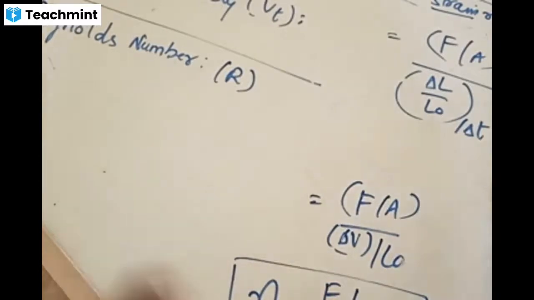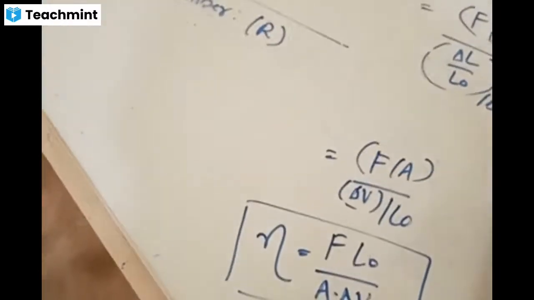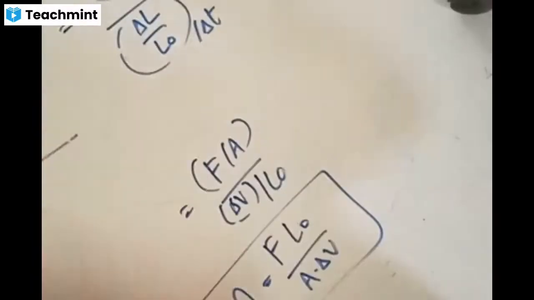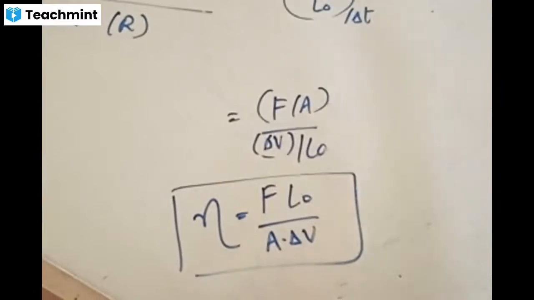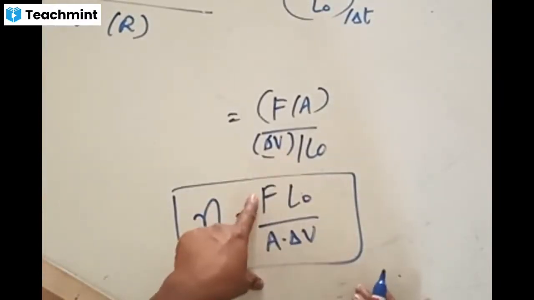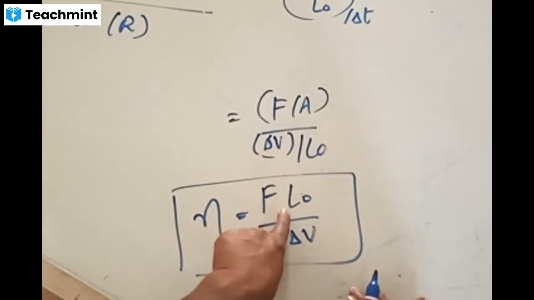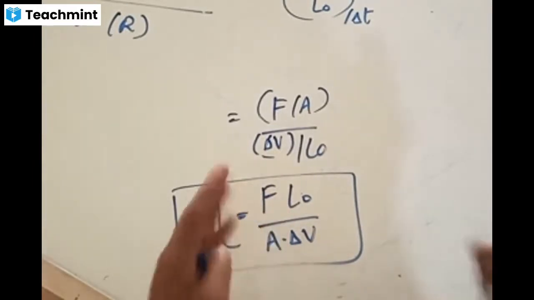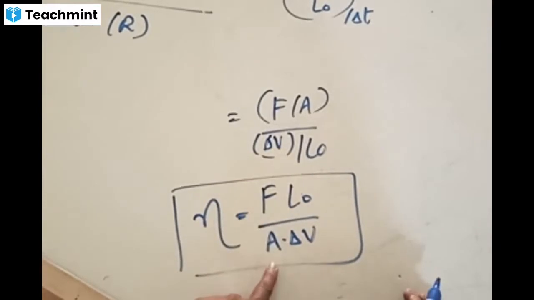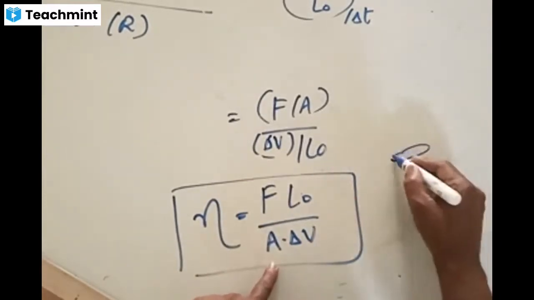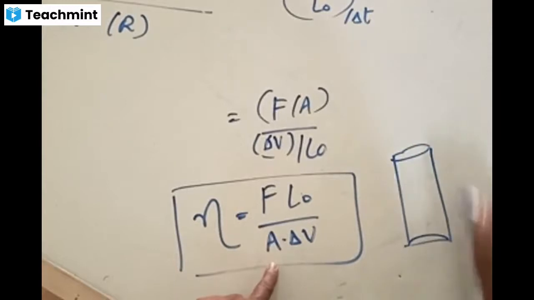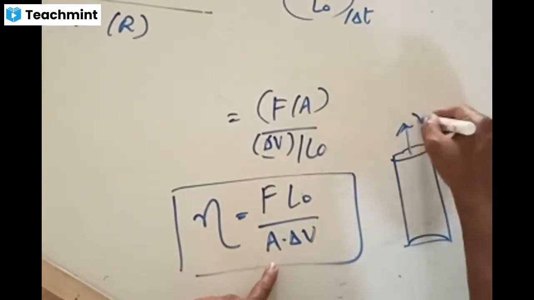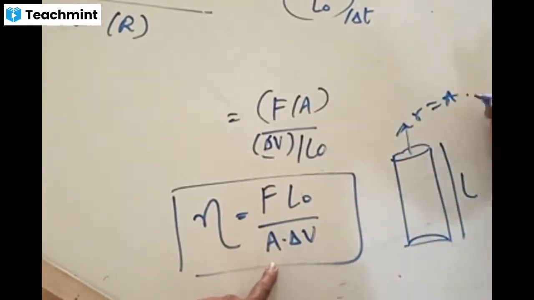We should know the formula, and this is the formula for coefficient of viscosity. In this formula you should know all the things: the force acting on the fluid, the initial dimension of the body in which the fluid is moving, and the area of the container of the fluid. Now we take the container to be something like this. It has a certain length and a certain radius, which gives rise to area, in the form of pi r square, right?